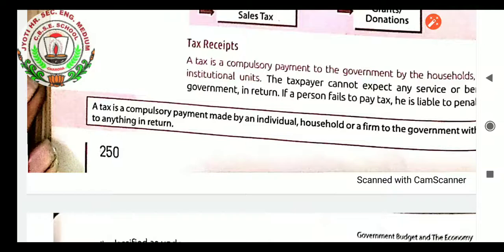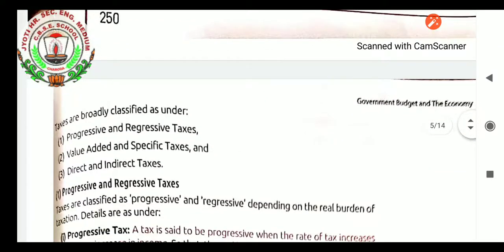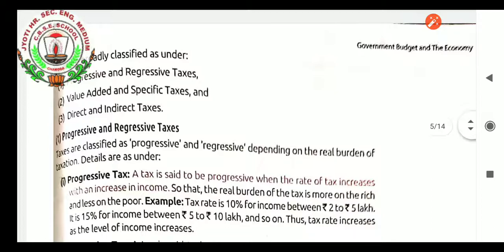It is a compulsory payment to the government by the household and institutional units. Every person who is earning income has to pay the tax. That is known as the income tax. So let us take them one by one. Taxes are broadly classified as progressive, regressive tax, value added, specific tax, direct and indirect tax.